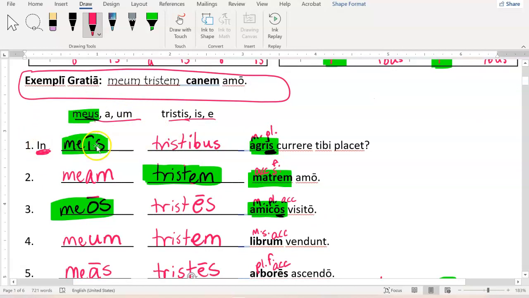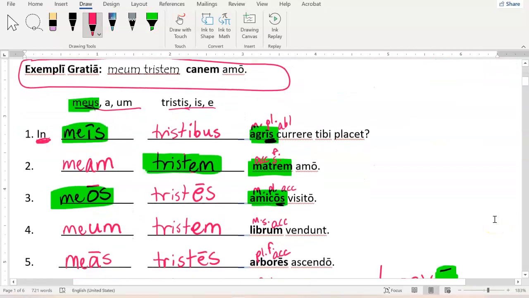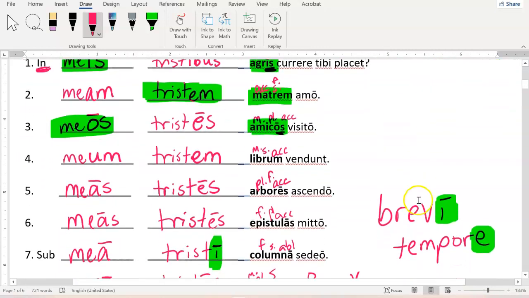So in this one, "in my sad fields", "Do you like to run in my sad fields?" And fields here are plural, fields are masculine. And in this specific sentence, they are ablative because of the word "in", right? "In" takes the ablative. So then I went to the masculine meus, made it ablative plural and got meis. And I went to the masculine tristis and made it ablative plural and got tristibus, right? Meus gave me meis and tristis gave me tristibus for ablative plural.